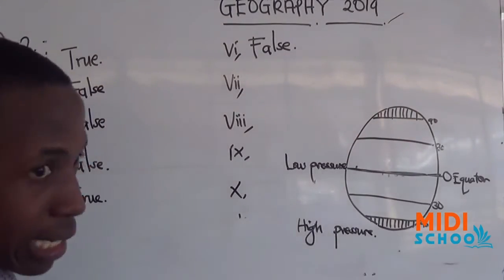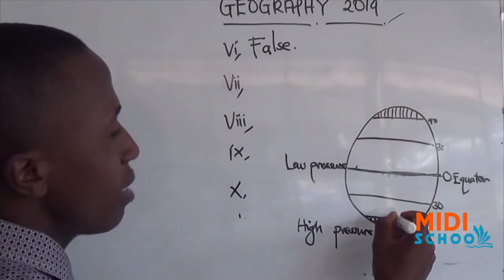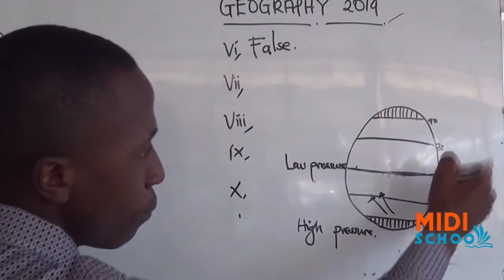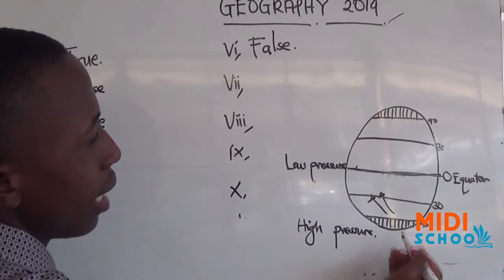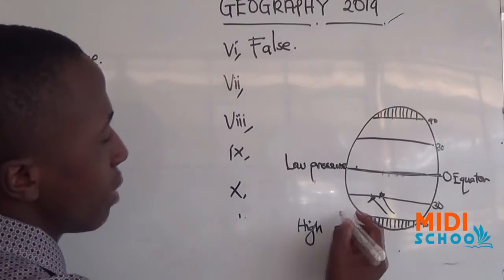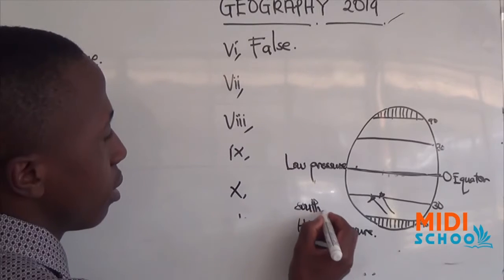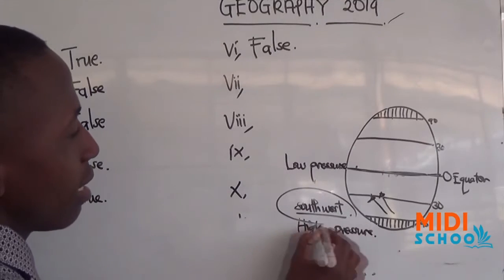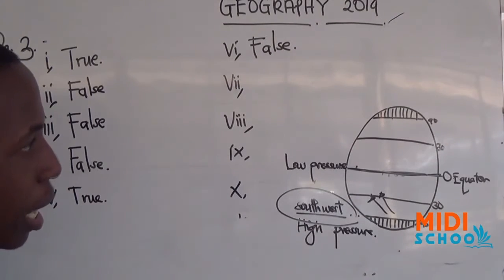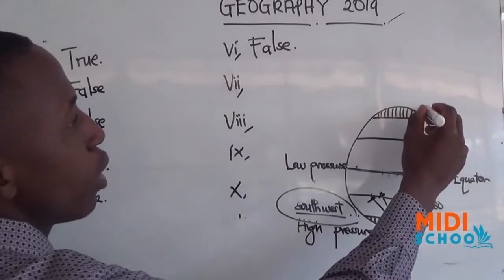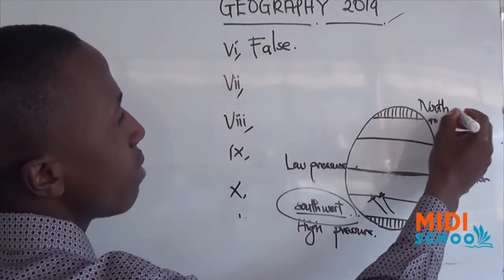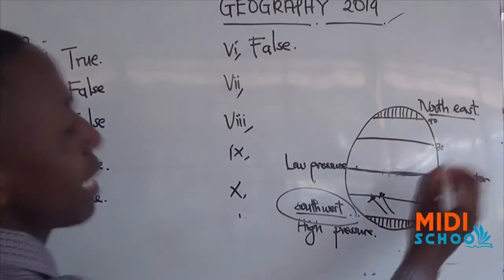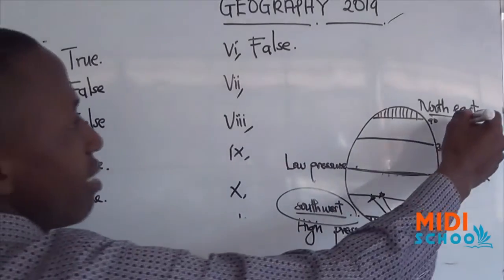And this will create two patterns of wind. The winds that will be blowing in this direction, from south and west, southwest, it's called the monsoon wind. But winds that will be blowing from north to east create a pattern of winds called the harmattan. This one is monsoon, and this one is harmattan.